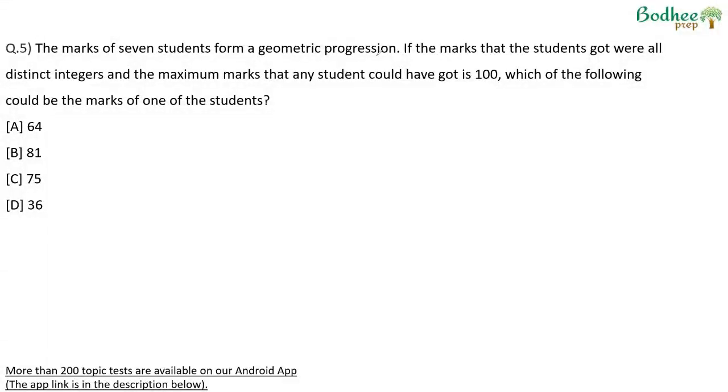Marks of 7 students form a geometric progression. If the marks that the students got were all distinct integers, and the maximum marks that any student could have got is 100, which of the following could be the marks of one of the students?